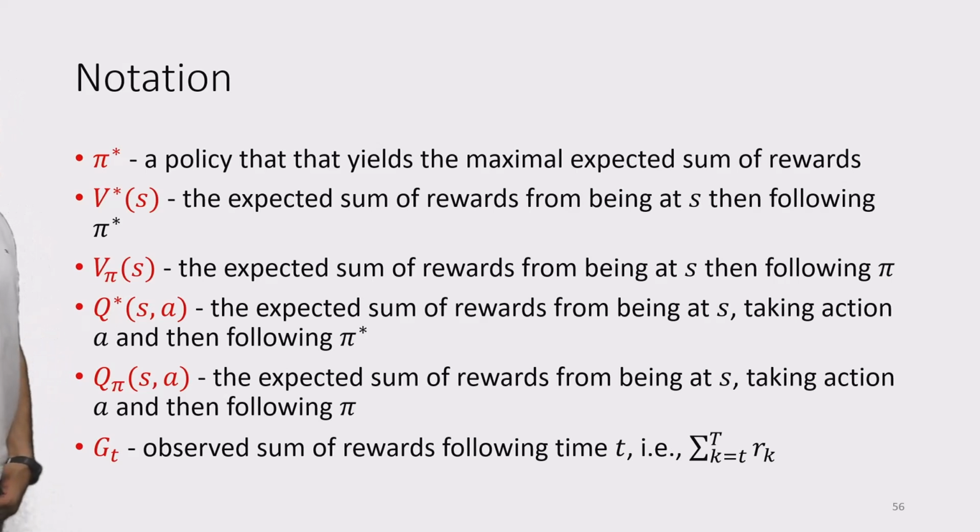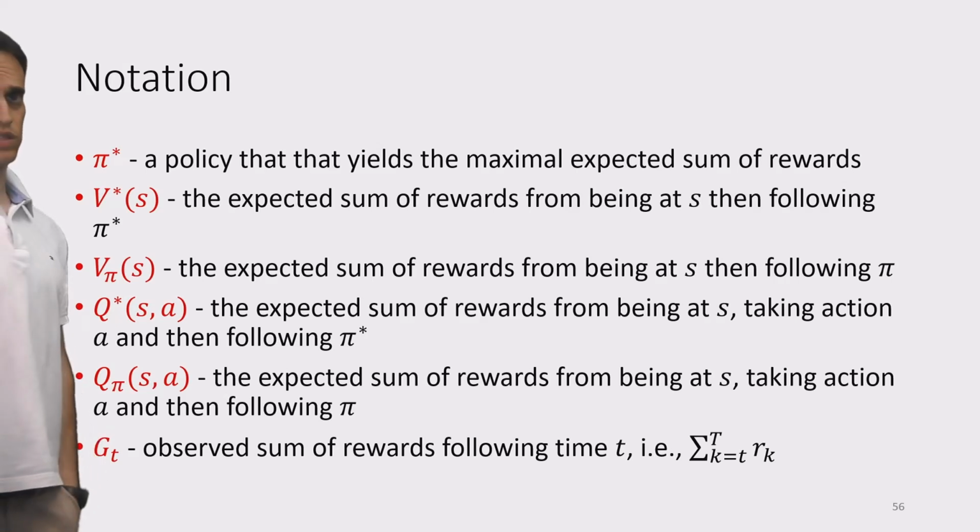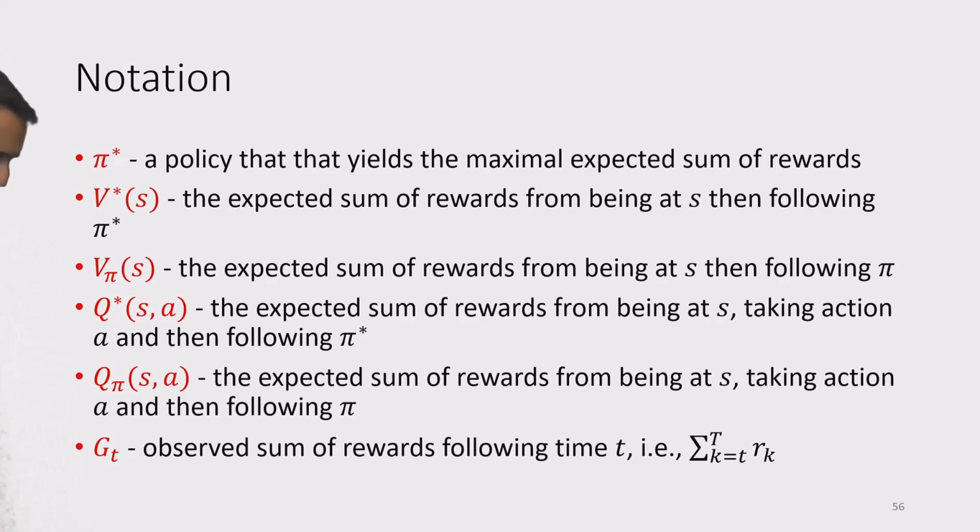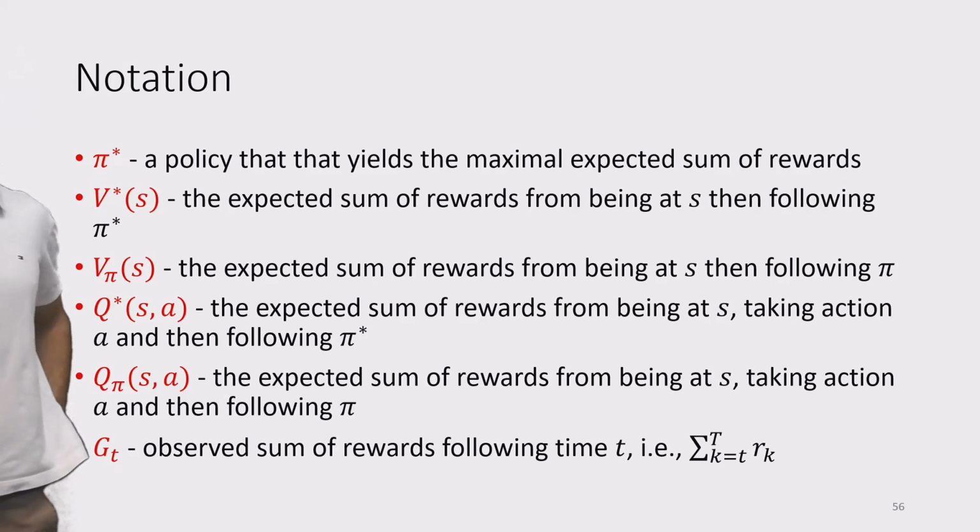Finally, some notation that we cover throughout this lecture and that we will continue with during this course. So this is a notation that you should feel comfortable with and should remember moving forward. So as a reminder, pi star is a policy that yields the maximal expected sum of rewards. By the way, is pi star dependent on the initial state? Which state we start from? Each one of the episodes?